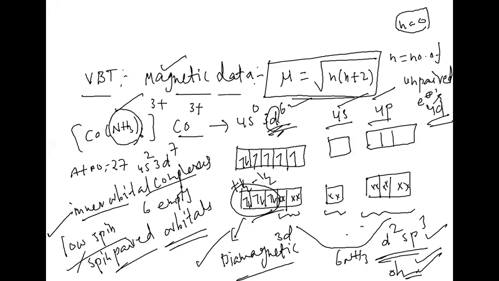Inner d orbitals are used for d2sp3 hybridization. That is why it is considered an inner orbital complex. Is it clear now? Yes, sir. Right, because here we said low spin also, positive spin and negative spin get cancelled, that is why it is low spin or spin paired. Because of paired electrons it is diamagnetic. Here d2sp3 is an octahedral complex.